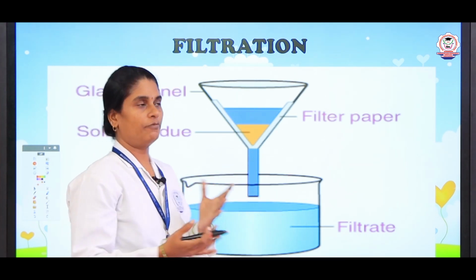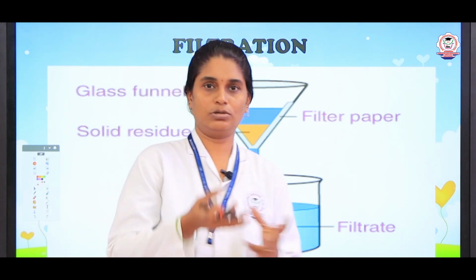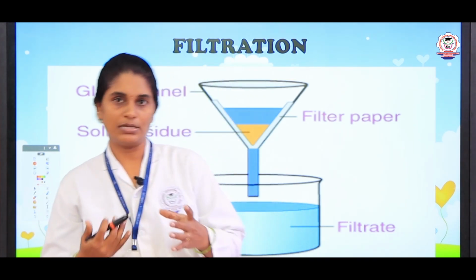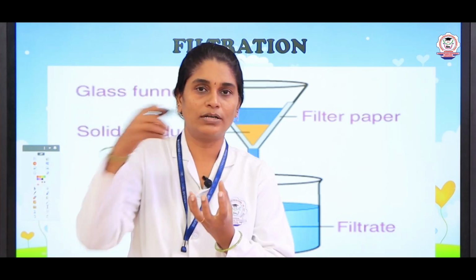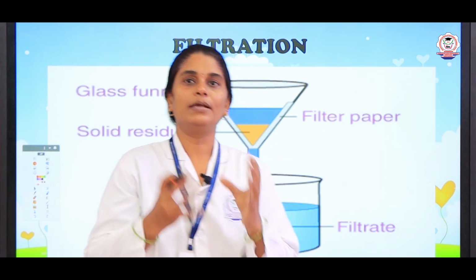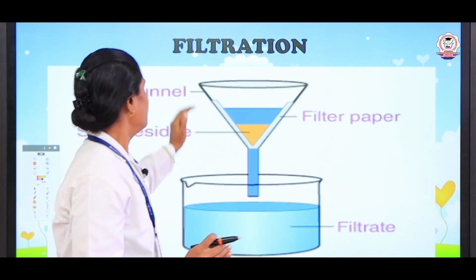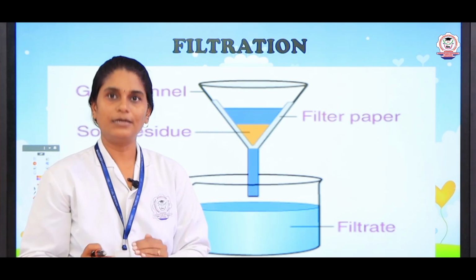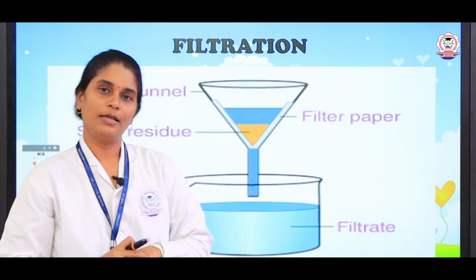For example, if the water has some mud, how can we easily remove it? By keeping a filter paper. Just add the water into the filter paper, and the water alone is separated. So, filtration is also a method used to remove the insoluble impurities.